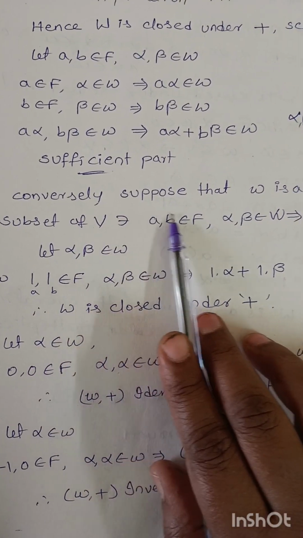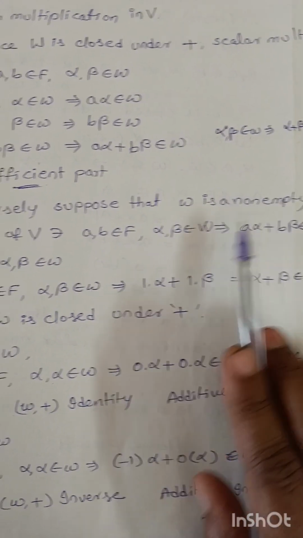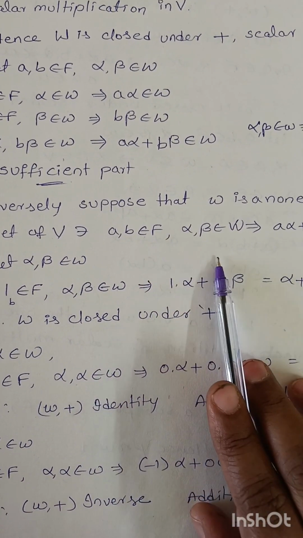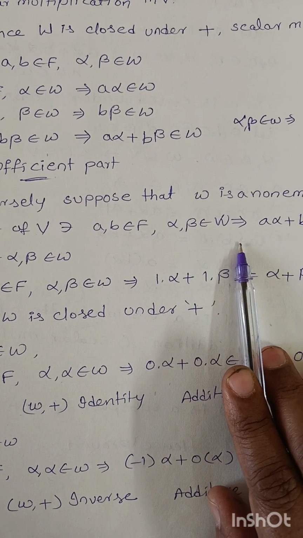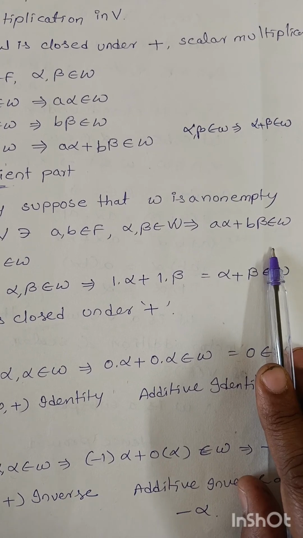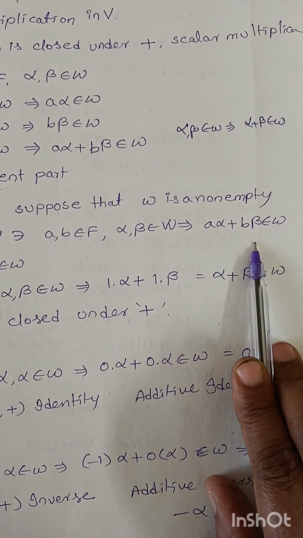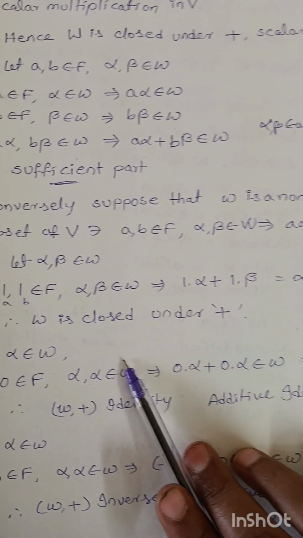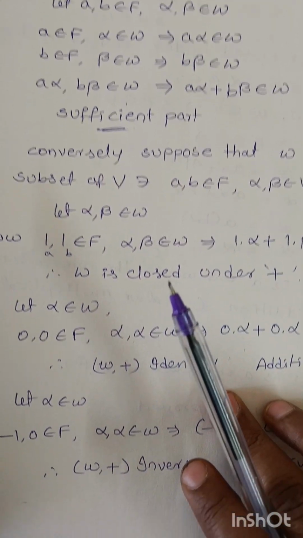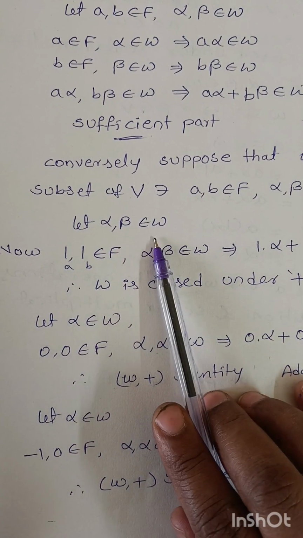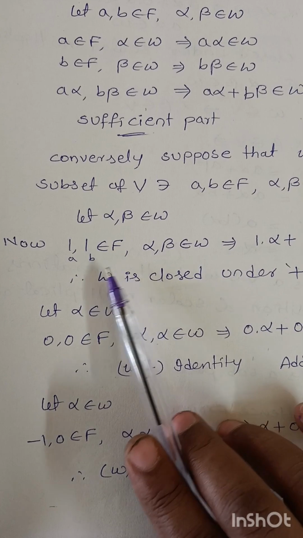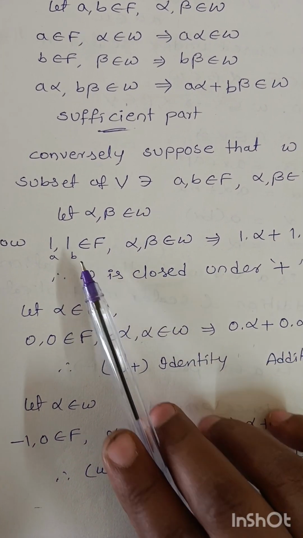Sufficient part. Conversely, suppose that W is a non-empty subset of V such that for a, b belonging to F and alpha, beta belonging to W, we can prove a alpha plus b beta belongs to W. So when this condition is satisfied, we can show that W is a subspace of V. Let alpha, beta belong to W. Now 1, 1 belong to F, that means a equals 1 and b equals 1.